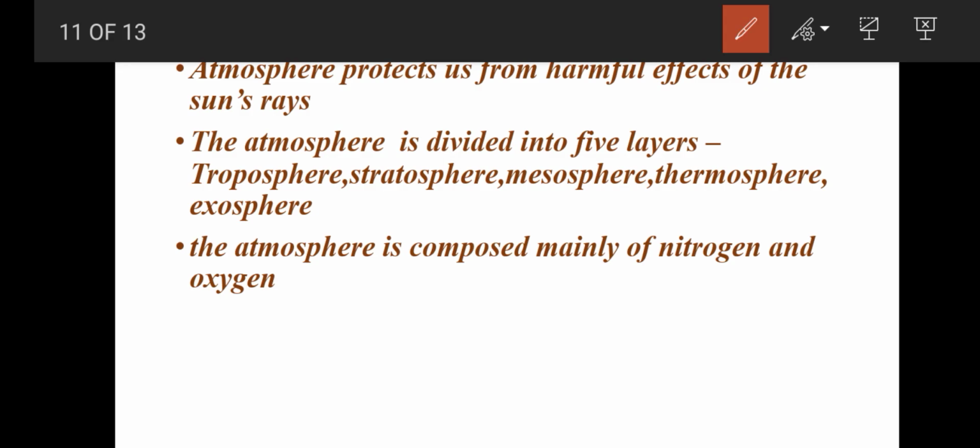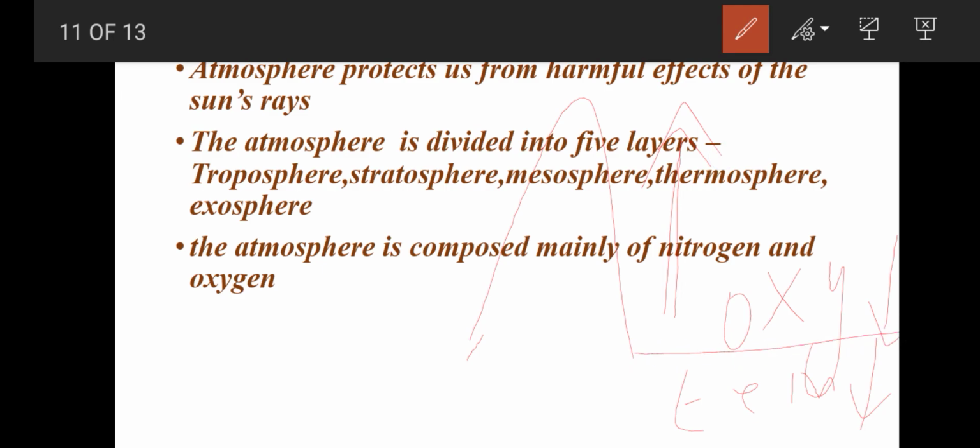And do you know this one fact? If the height increases, for example, if you are going to a mountain place, will you be able to breathe normally? No. If the height increases, the oxygen level will decrease. Temperature also decreases, which means it will be very cold. If the height increases, the oxygen level and temperature both will decrease.